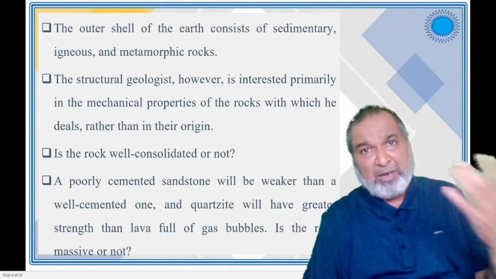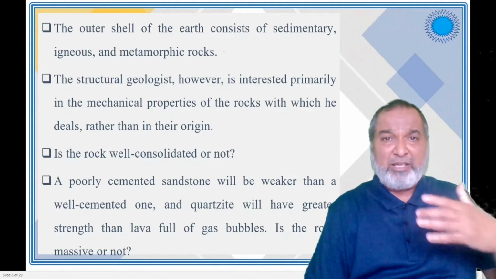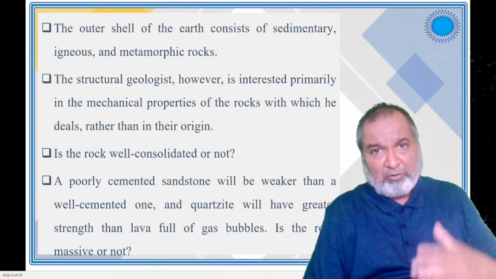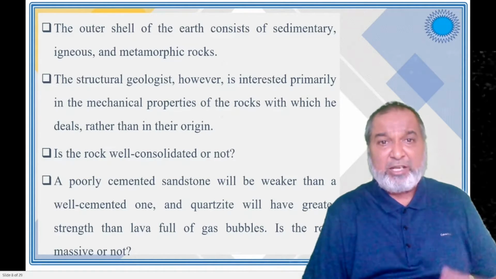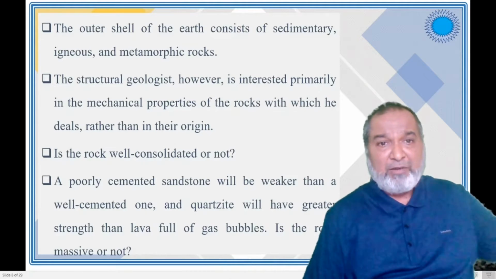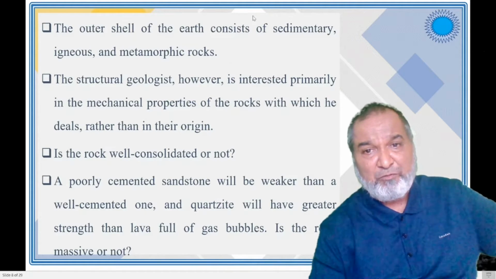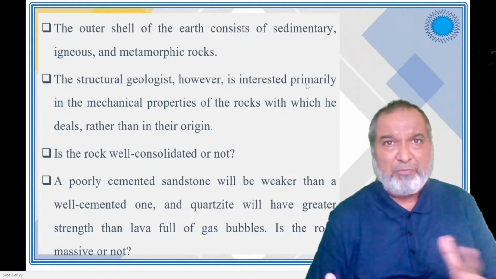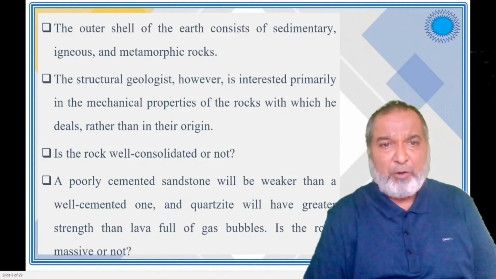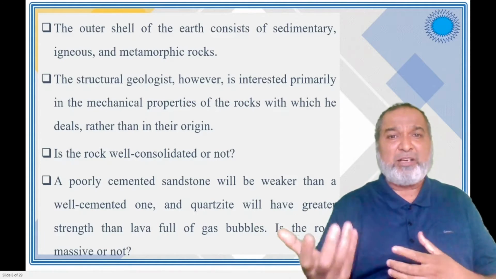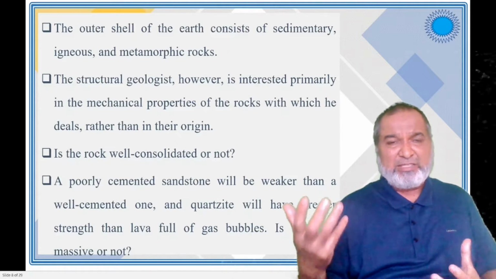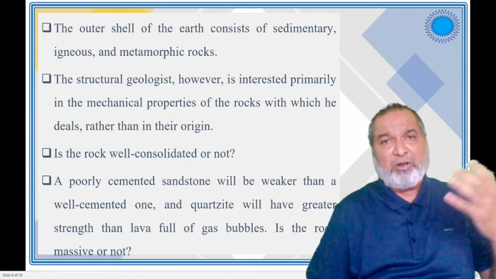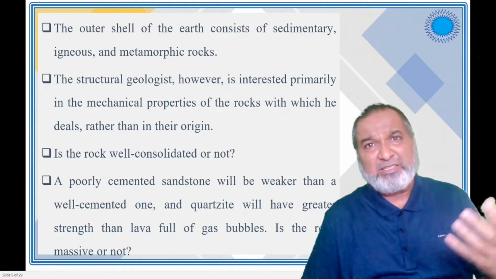Present is the key to the past. This is the rule, and this is the way we have to make out whether the rock is well consolidated or not. We have to find out. Poorly cemented sandstone will be weaker. If you make a comparison within the rocks themselves, sandstone and quartzite: the quartzite is a metamorphic rock, whereas the sandstone is a sedimentary rock.